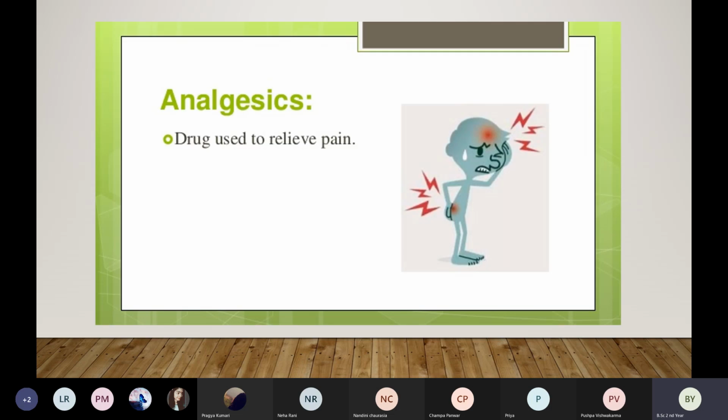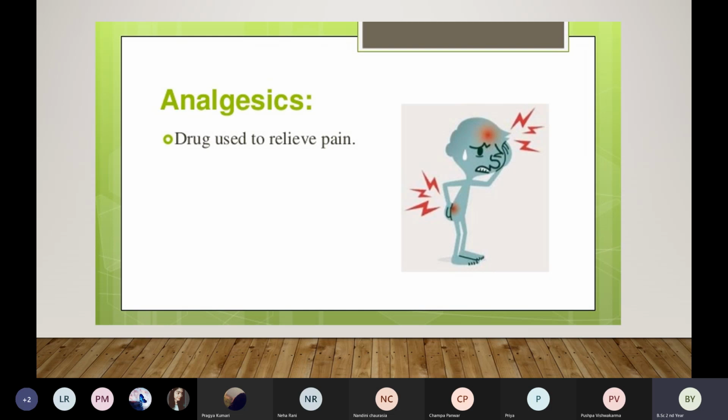So you must have heard about analgesics. Whenever a patient is in pain, whether it is acute pain or chronic pain, mild pain, moderate pain, severe pain, we give medicines. Those medicines which reduce the pain. Which medicines do we give to reduce pain? Analgesics. The main action of analgesics is that they are drugs which are used to relieve pain.